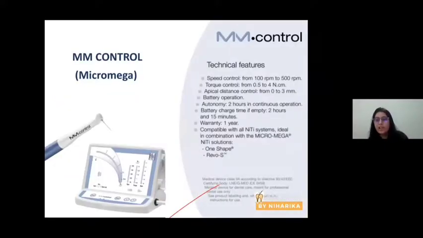Every endomotor has features. This is especially for postgraduates who are planning to buy an endomotor. Whenever you are looking for an endomotor, please look at these features. The speed control should have a wide range, especially from 250 to 500 RPM. The torque control should be as minimal as 0.0 Newton per centimeter to a higher range. Minimum range is more important. It should have an apical distance control also.